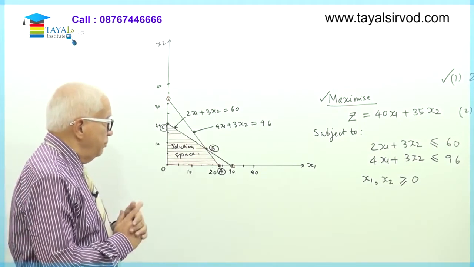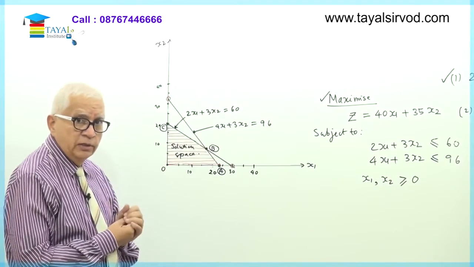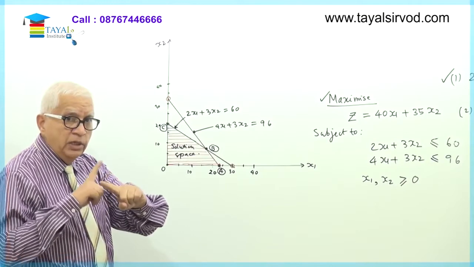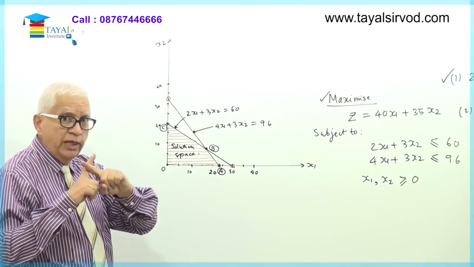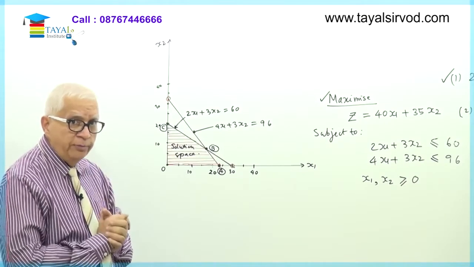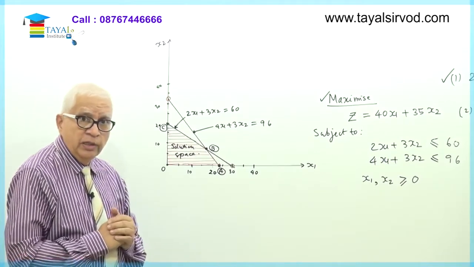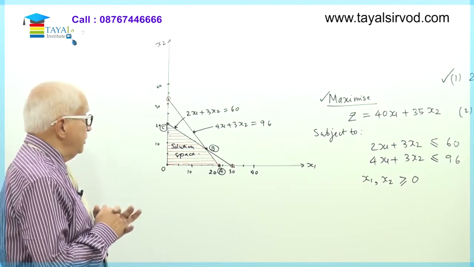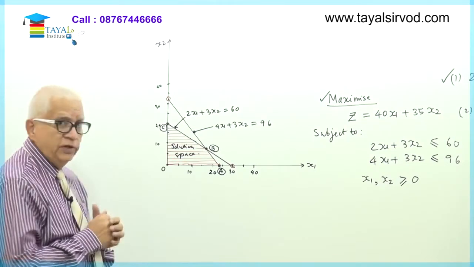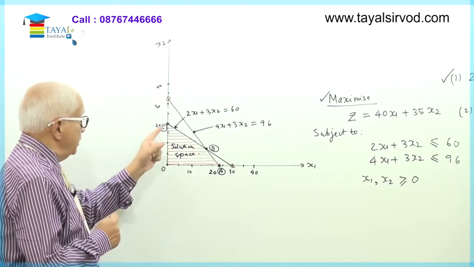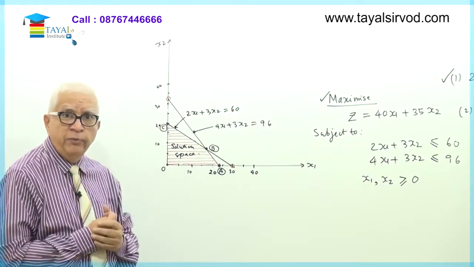What about B? B is not something which I have plotted, but B appears to be the intersection of the two lines. That means both the equations of these two lines must be satisfied at point B. Fine, we'll come to that. What about point C? Can you see that point C is also something which we have plotted? In fact, I think it was the first point which we have plotted, 0, 20. Can you see that the value of x1 is 0 and the value of x2 is 20 at point C?